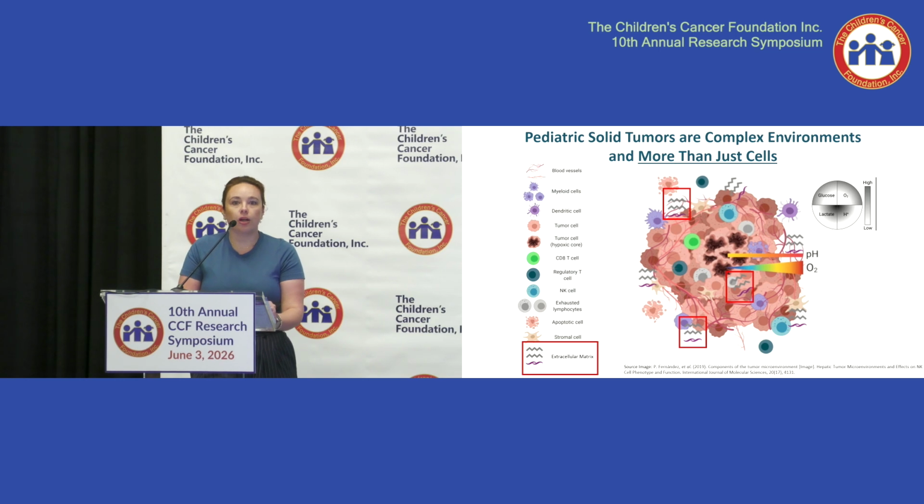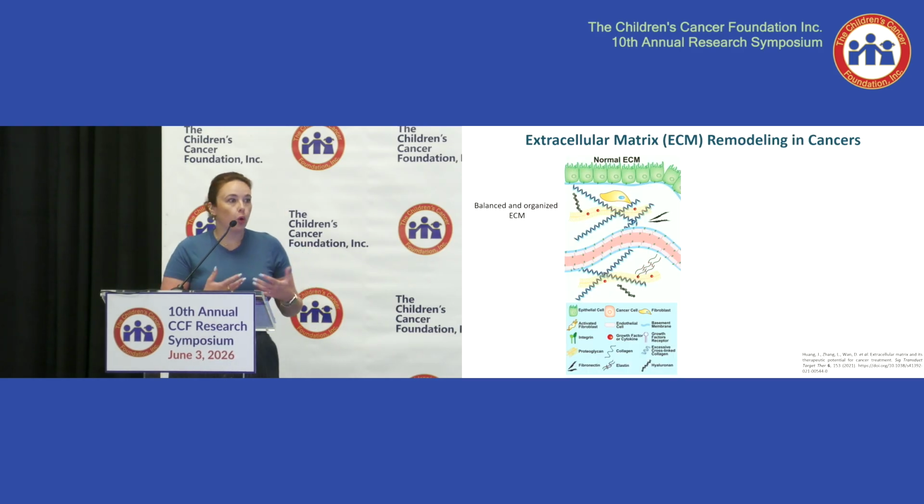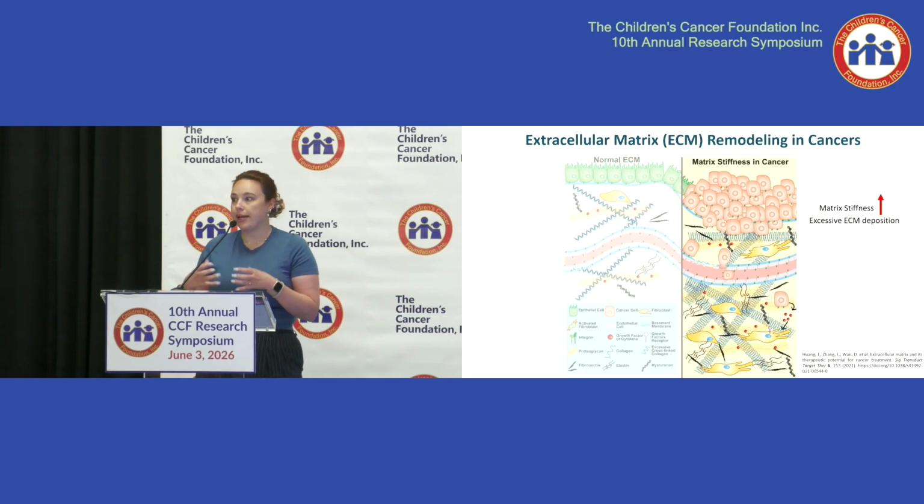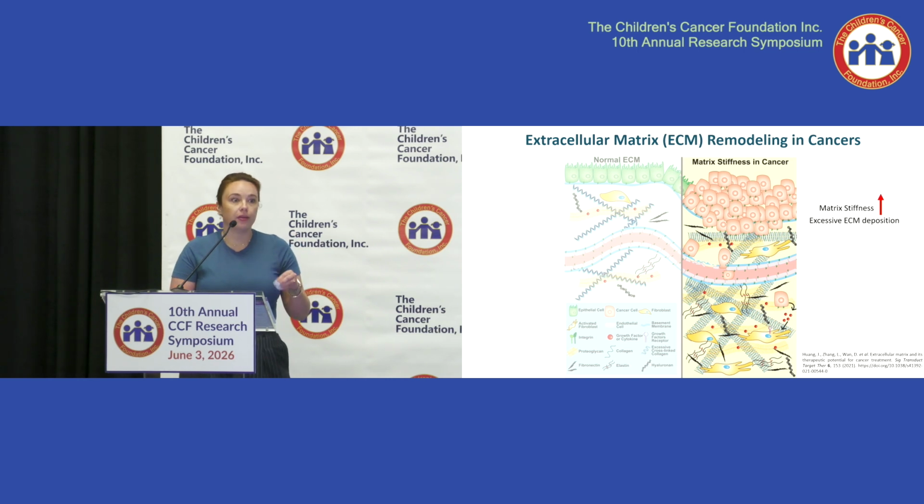Now, the ECM is made up of your structural proteins, your collagens, laminins, fibronectins, as well as proteoglycans and hyaluronic acid. If we look at a normal or healthy tissue and organ, we see that the ECM is quite balanced and organized. And this contributes to both biostructural as well as biophysical properties within the tissue. Now, if we compare this to a tumor-associated matrix, we see extreme dysregulation. This results in increased remodeling and deposition of the ECM components and causes an increased matrix stiffness. This then changes the biophysical and biochemical properties within this environment.